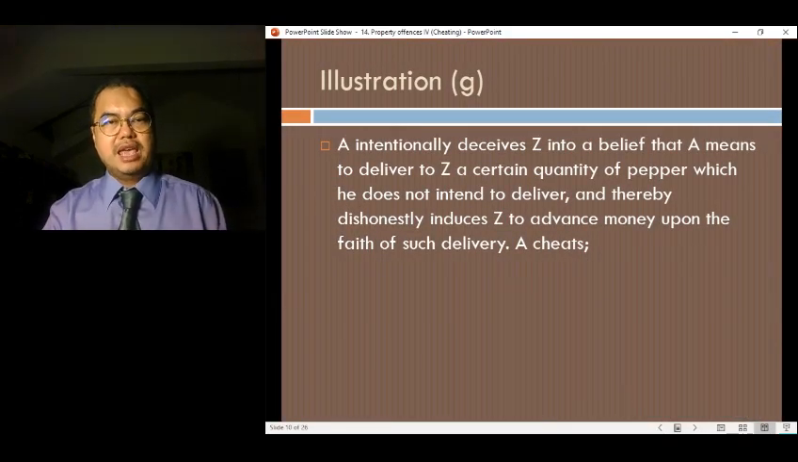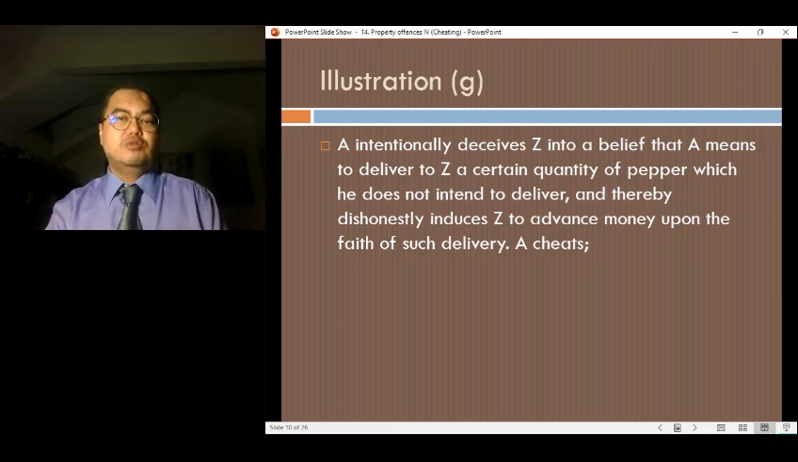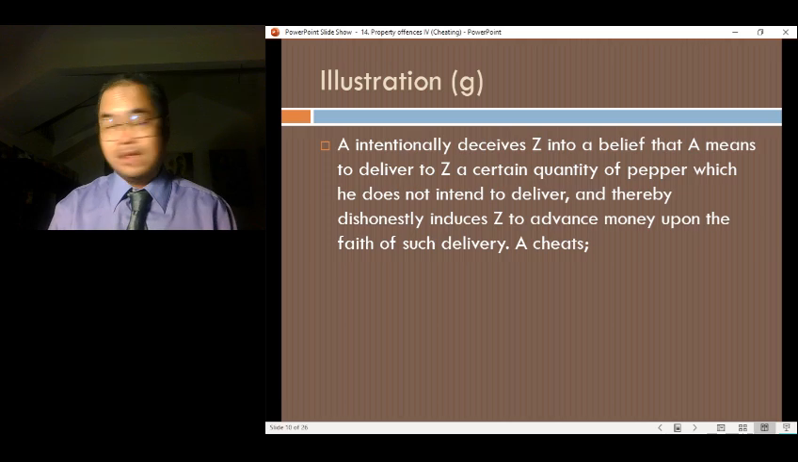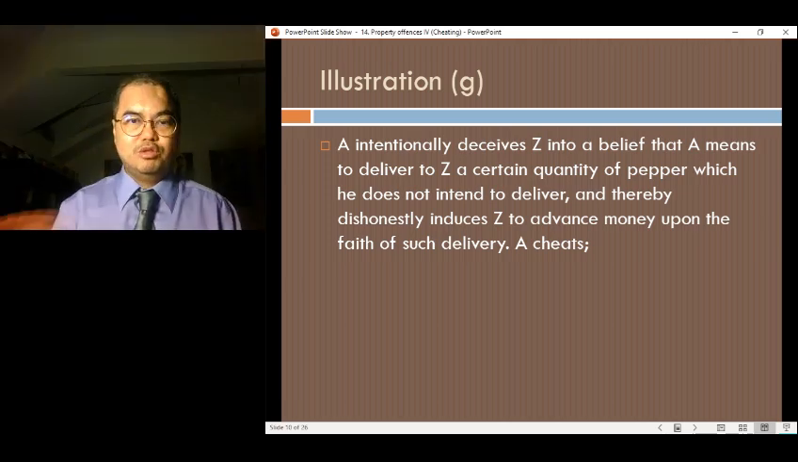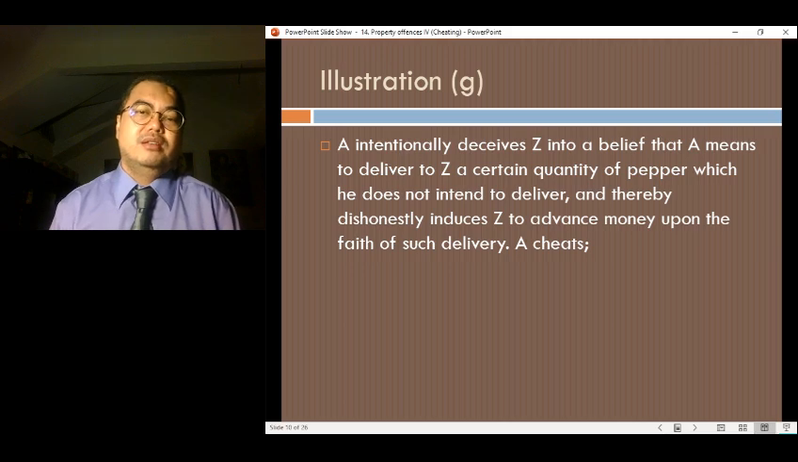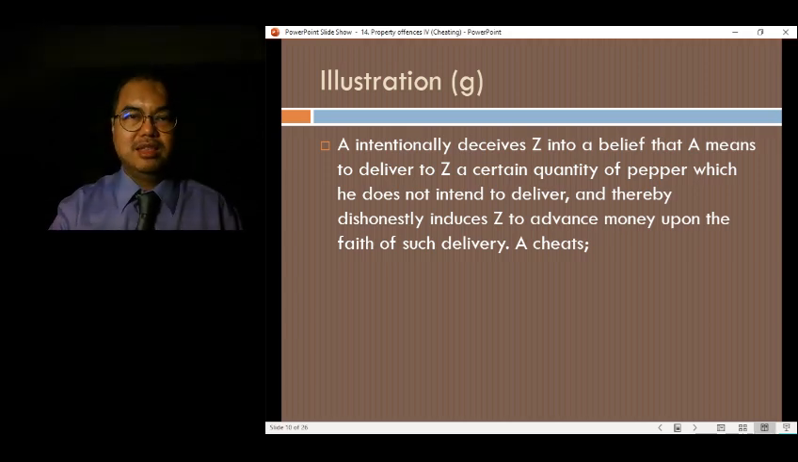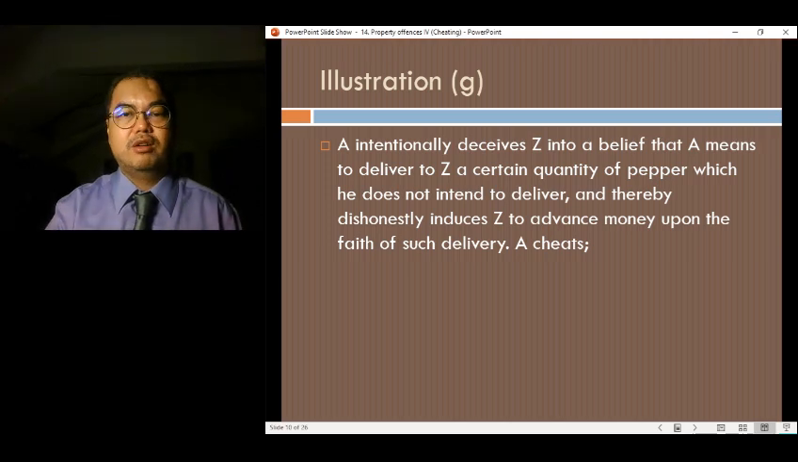Where A intentionally deceives Z to believe that A means to deliver to him a certain quantity of pepper, but A doesn't intend to deliver, right? So he enters into a contract and Z advances money for such delivery. So A is considered to have cheated. He has breached his contract with Z. He clearly has cheated because he never had any intention to fulfill this part of the contract, right? He never had any intention to fulfill this part of his contract at all.